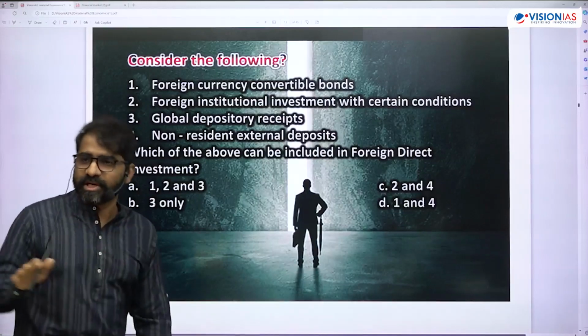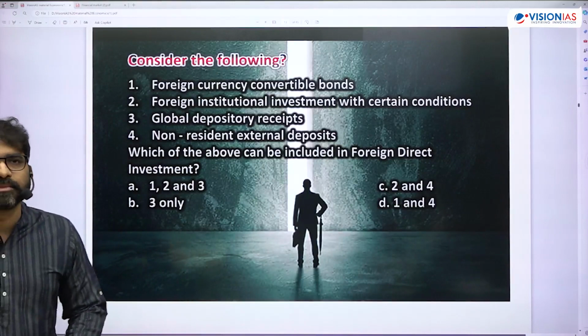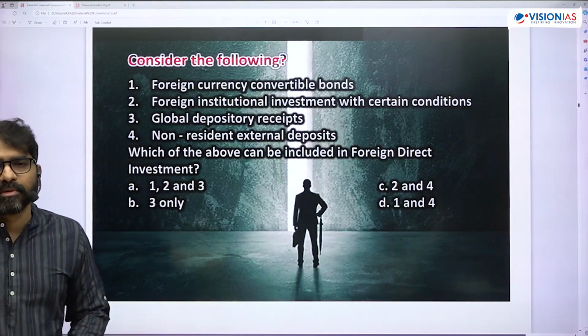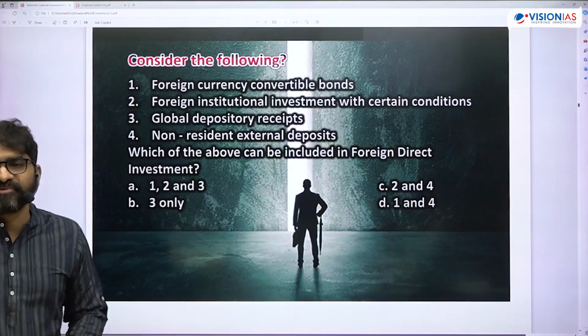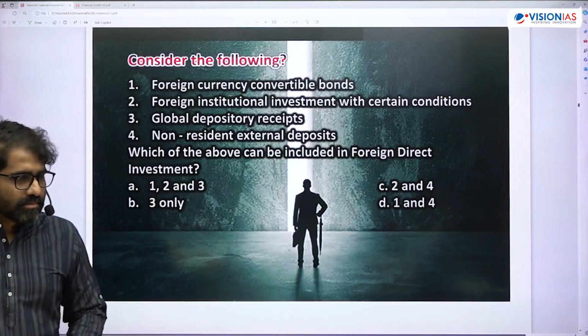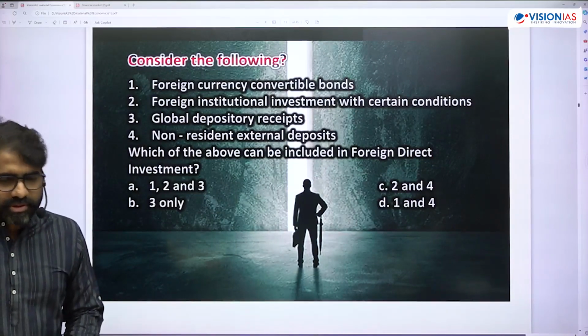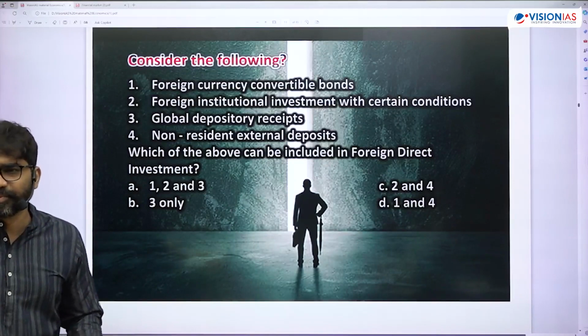Okay, so till here I think it is okay. Only for BPM we have taken more time, that's it. So you can see the evolution in the UPSC questioning.